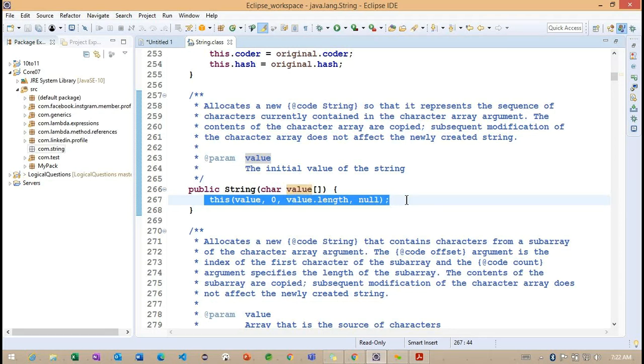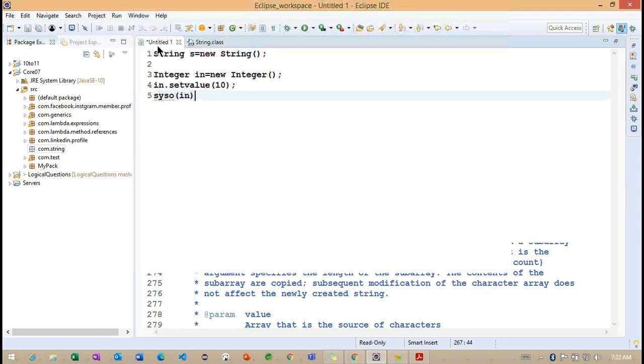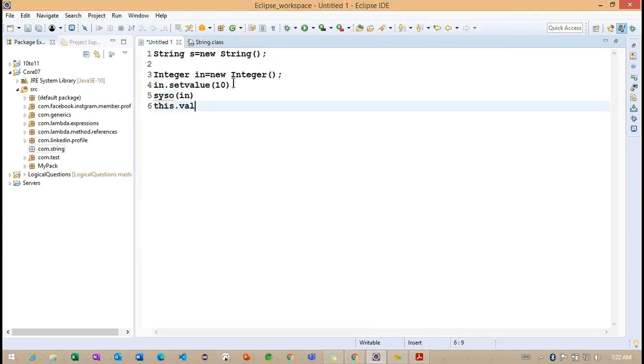This is a reference to the object. It is giving us a reference to the value. Actually, this of values is nothing but we need to define it like this: this.value equal to value. So this.value equal to value.